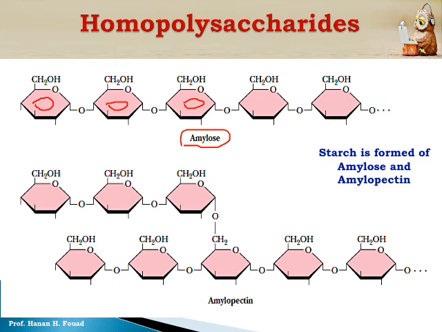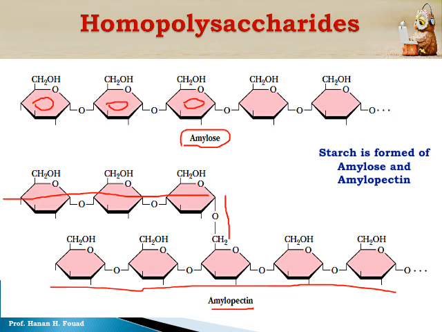Okay? In another structure, termed amylopectin, there is a branch. If this is a chain, and the chain is branched, it gives us a branch, and you will go to another chain, another branch. So this is a branch. I make it like an arrow. So if we have several branches linked together by side branches, this is amylopectin.